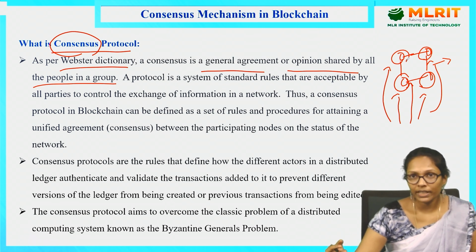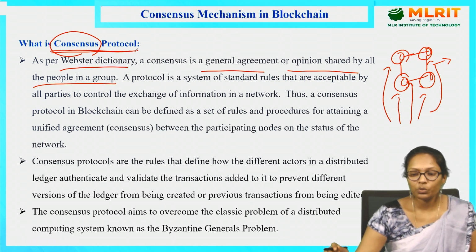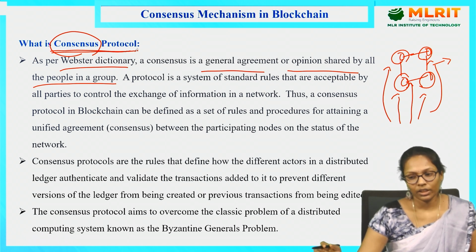And why are we specifying this protocol? Protocol is a set of rules that will be followed by each and every authority or node involved in the blockchain. So overall, a consensus protocol is a set of rules followed by all the nodes in the blockchain. We need it to make agreements or decisions about the validation of a block or a transaction. If I want to add a transaction to the blockchain, it first needs to go through the consensus protocol. If it satisfies that consensus mechanism, then I can add the transaction to the blockchain.